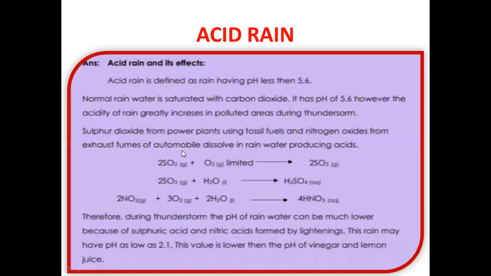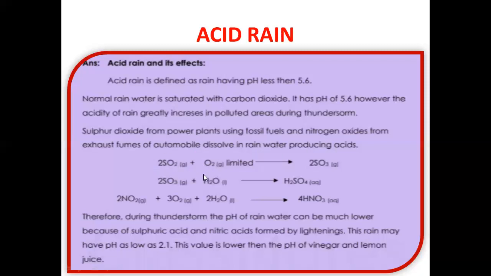What are those gases which during a thunderstorm are oxidized, meaning react with oxygen and then with rainwater, and form acids? Sulfur dioxide, which comes from power plants using fossil fuels, and nitrogen oxide from the exhaust fumes of automobiles, dissolve in water and produce acids.